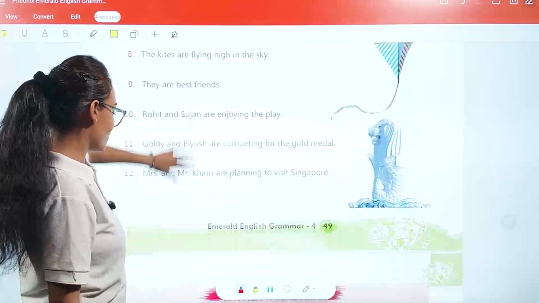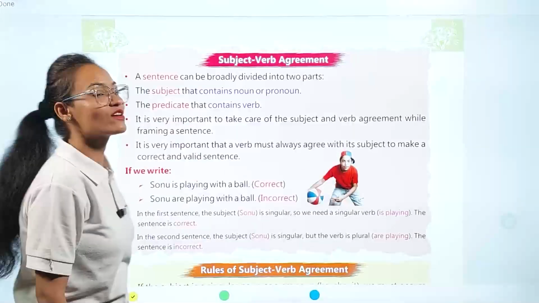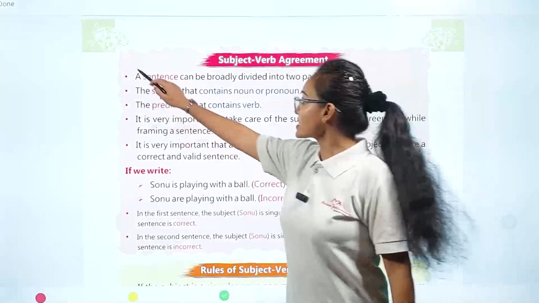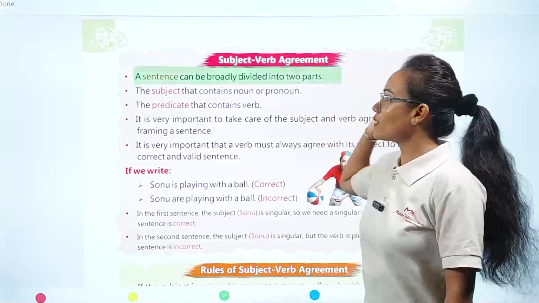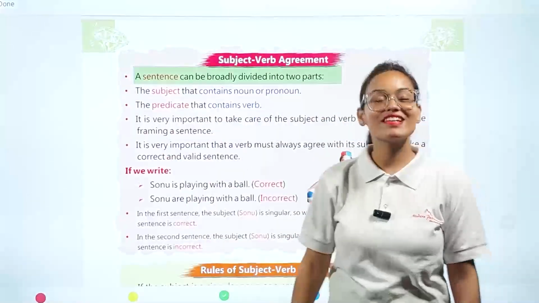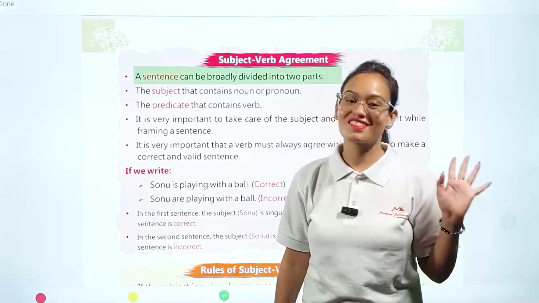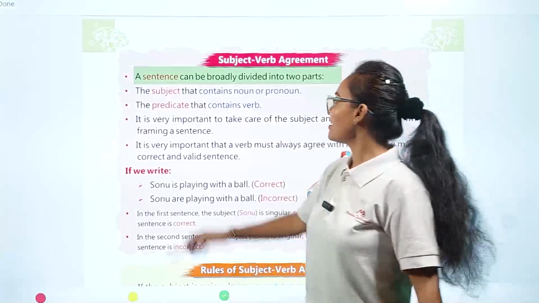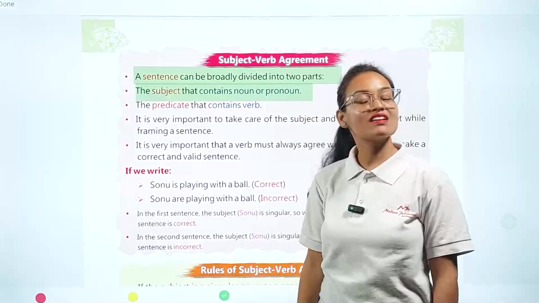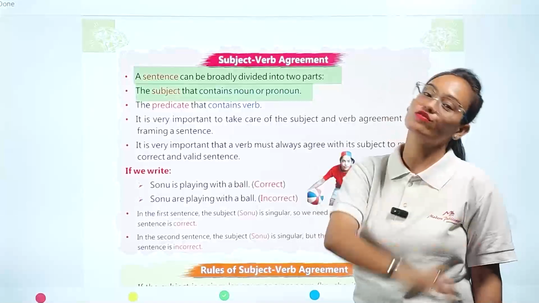Now we are going to see subject-verb agreement. What is the meaning of subject-verb agreement? Let's see. A sentence can be broadly divided into two parts. In your previous classes, my dear student, this concept I clearly explained to you. Our sentence is divided into mainly two parts: the subject of the sentence and the predicate of the sentence.